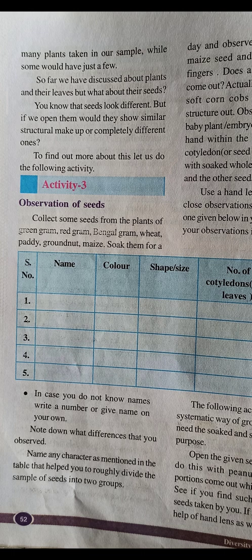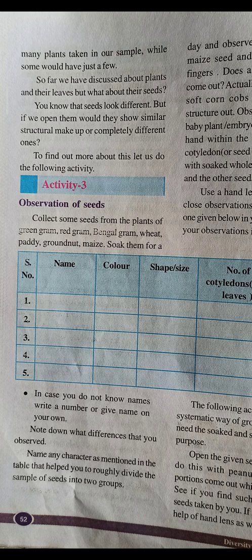Whatever other characters you notice, that you mention, children. In case you do not know the names, write a number or give a name on your own. But here, though it is mentioned like that, I want you to write the names, because I want you to test the seeds which you are familiar with first. And then once you know how to write about the seeds which you are familiar with, then you can try the seeds which you are not familiar with. Okay, now, so that is about activity 3.